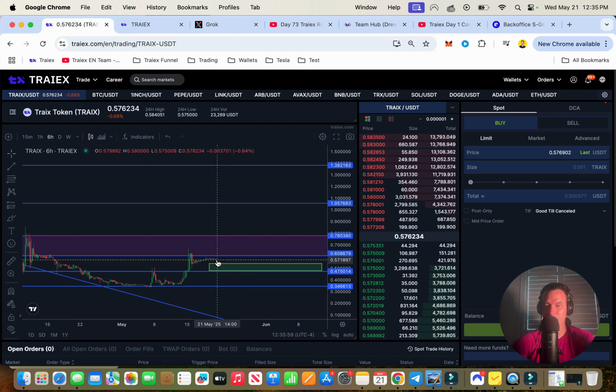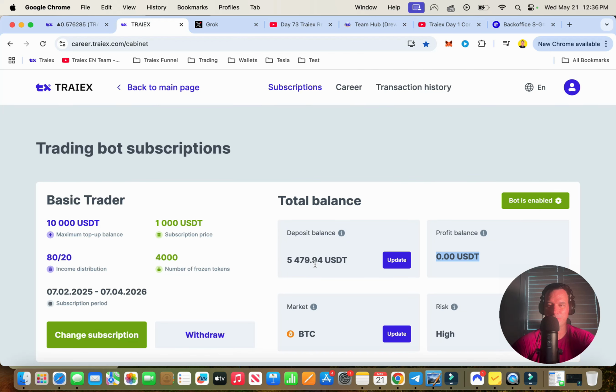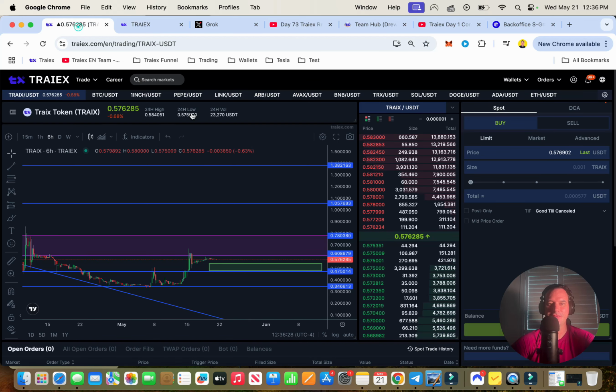If you can't buy the token down here, it's probably going to come down here and then go back up. It might only be in here for a day or two, or it might wick down there and then go back up. Who knows? I think it's going to come down here, trade here, and then go back up. So if you don't end up buying down here, you're not really out anything, because your allocated funds for the tokens are sitting in here making money for you. Then you can just go buy the token up there.